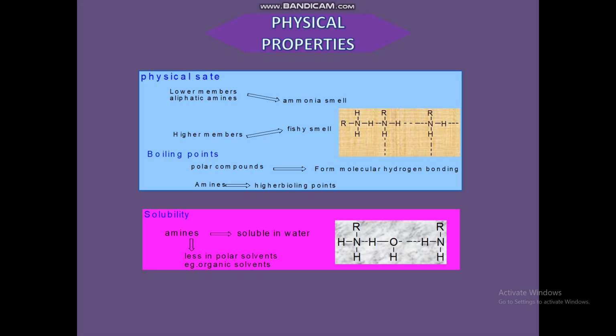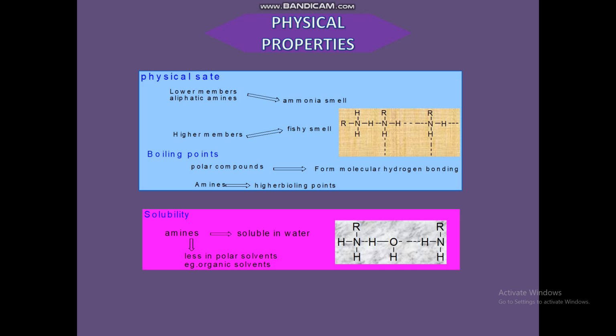Next, solubility. All three amines, primary, secondary and tertiary, are capable of forming hydrogen bonds with water. As a result, lower amines are quite soluble in water, with a borderline solubility reached at about 6 carbon atoms.